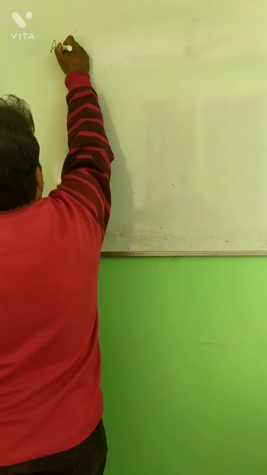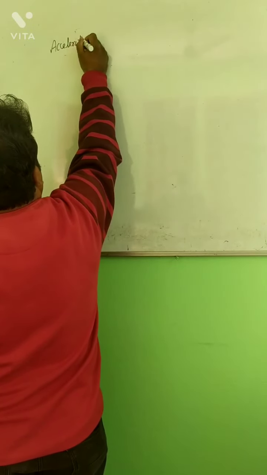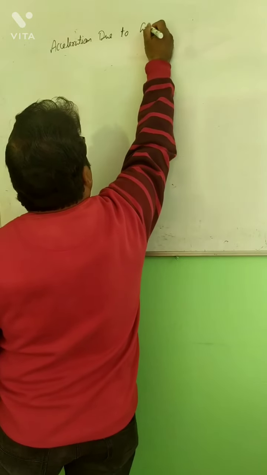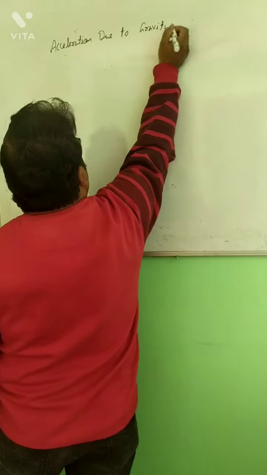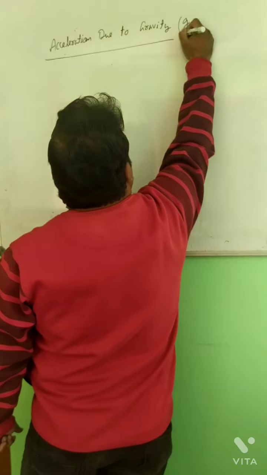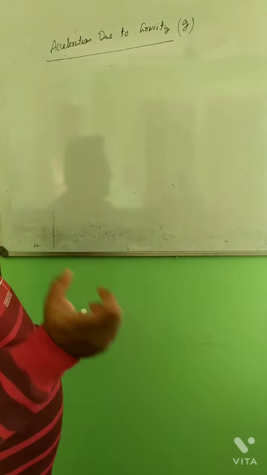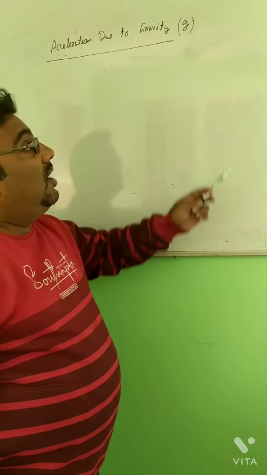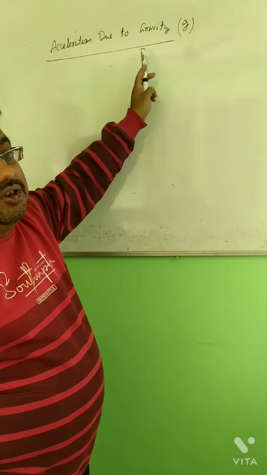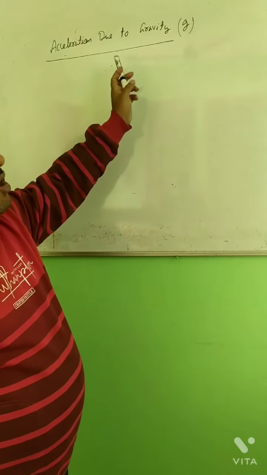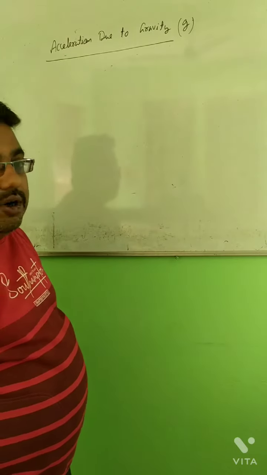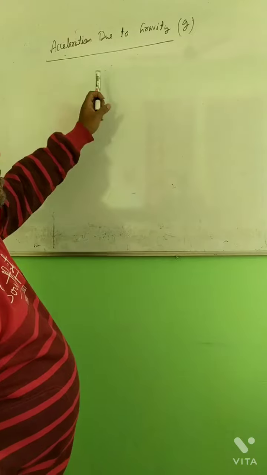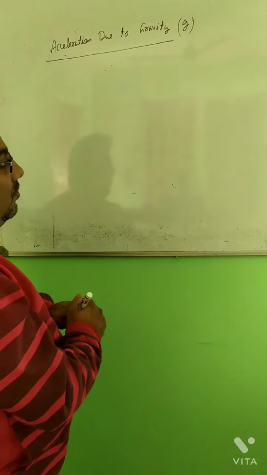Acceleration due to gravity means the acceleration due to the gravitational force of Earth, and it is denoted by small g. In this chapter there is a G and a g. In the earlier video we discussed that capital G is the universal gravitational constant, and here small g is said to be acceleration due to gravity. We will also discuss the difference between them, because this is also a very important question, the difference between capital G and small g. But first of all we will derive acceleration due to gravity.